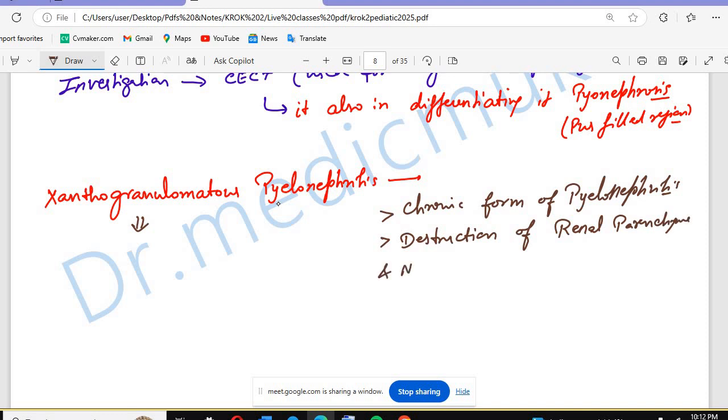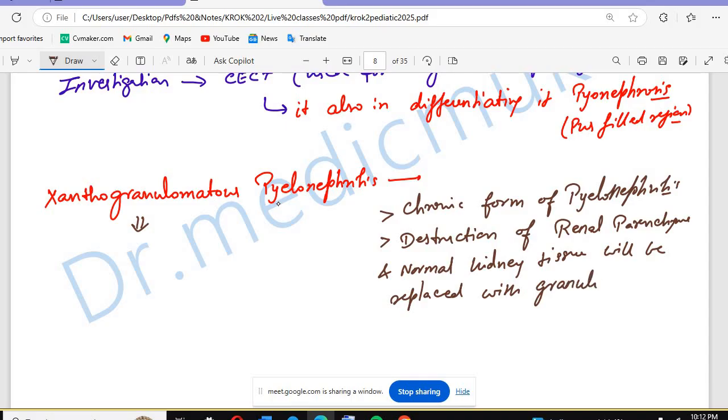And in these conditions, normal kidney tissue will be replaced by granuloma and lipid laden macrophages.